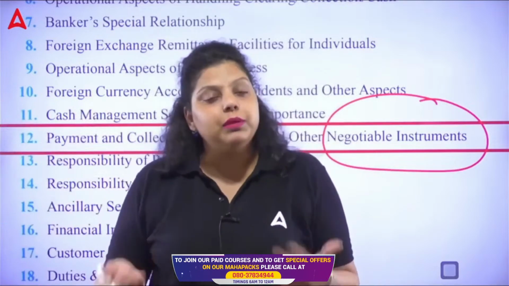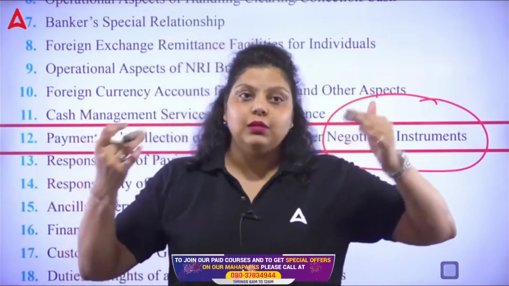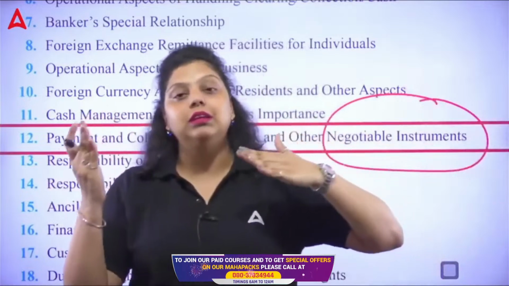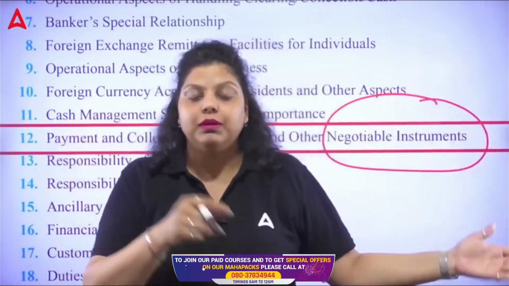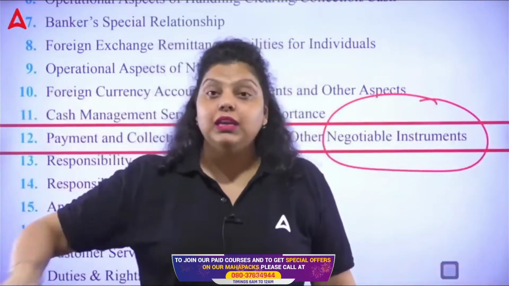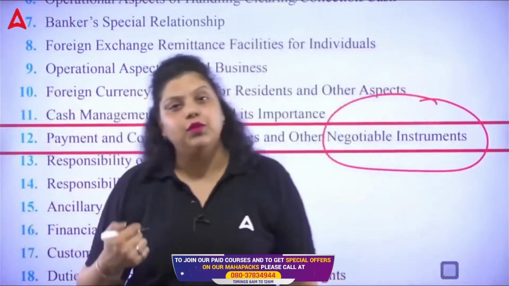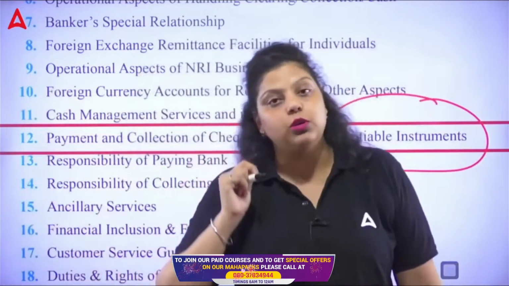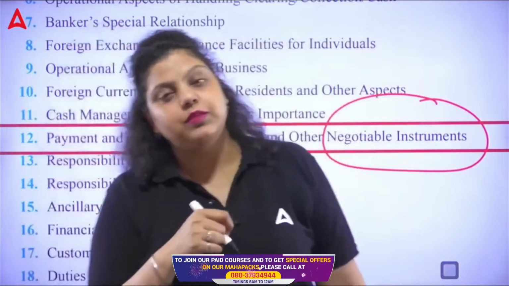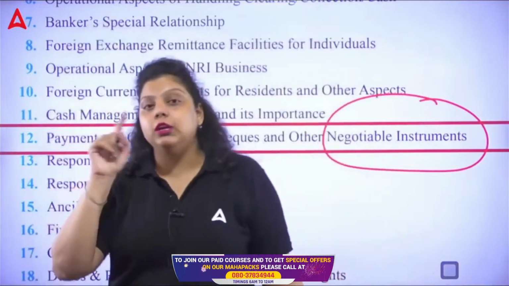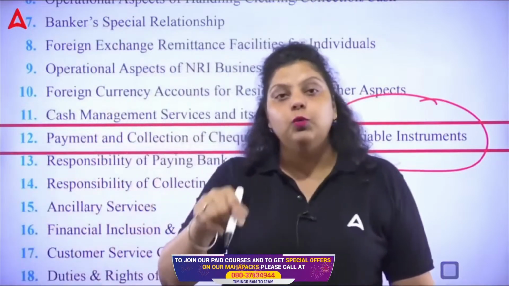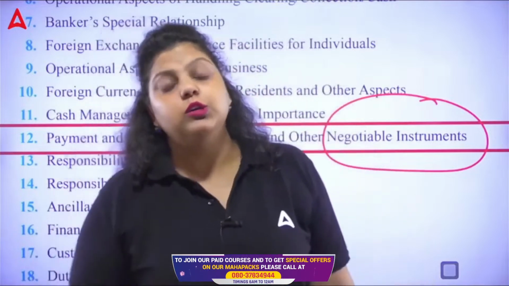So you are simply promising another person that the money will be transferred, or payment will be done to that particular person, on a certain date. But if you want it before the date, let's say for example, I have issued a promissory note in your name and I have specified that I am going to pay you the money on 30th of August. But you want the money on 25th of August, what can you do?